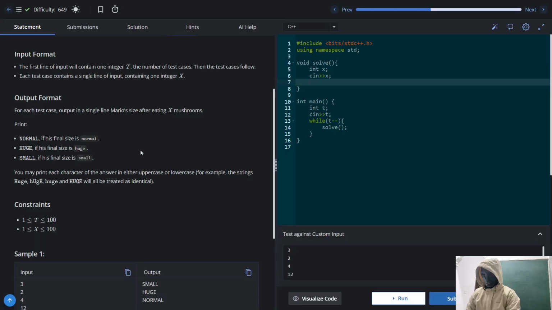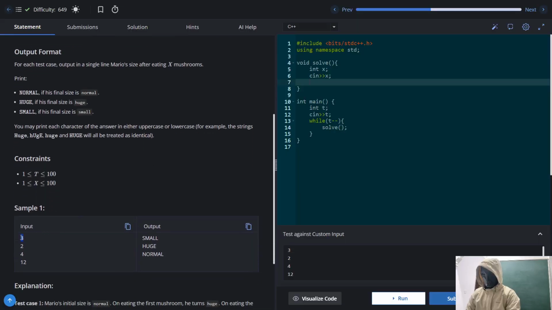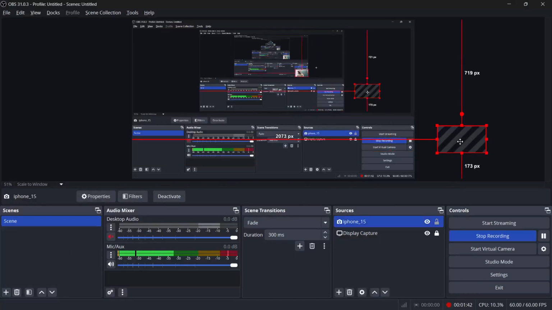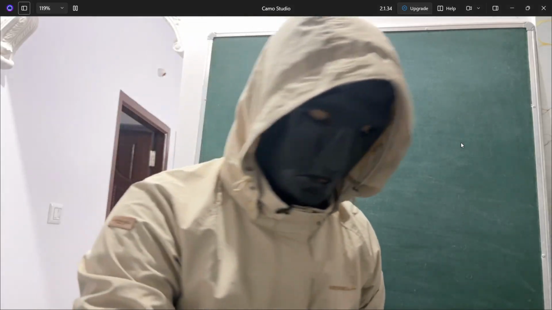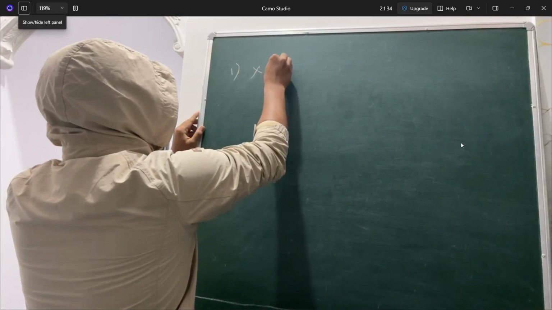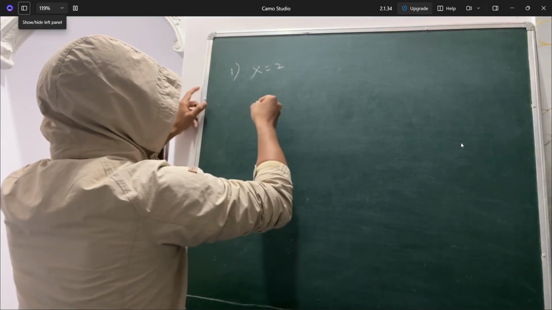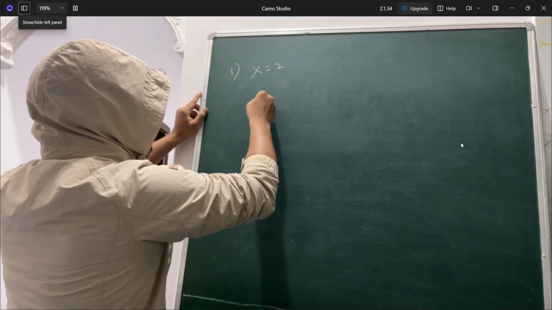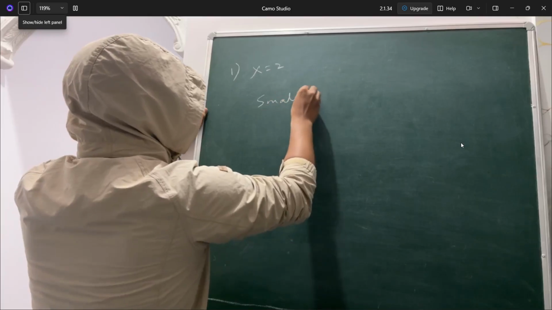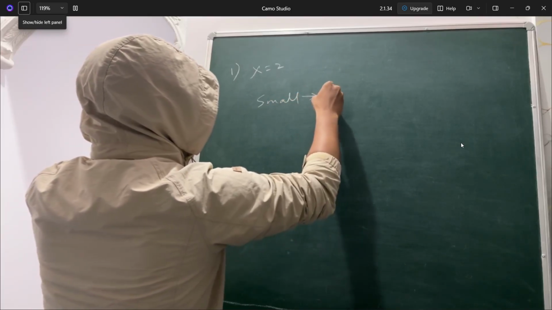So let's take the example. They have given three examples, I mean three test cases. In the first test case, the number of mushrooms that Mario will be eating is 2. So let me take you to the board. If Mario is small, then he'll become normal.